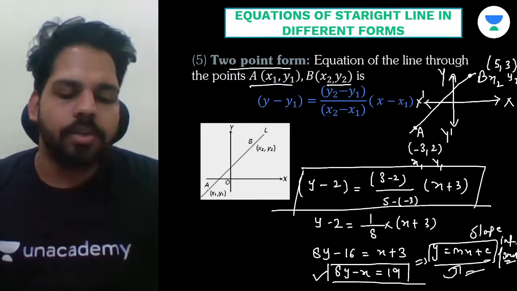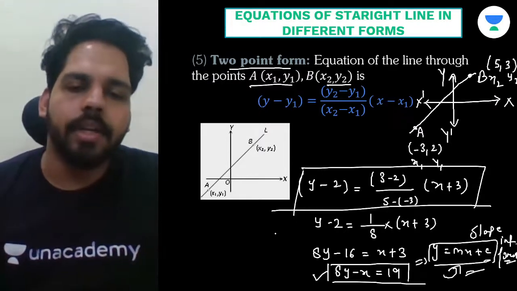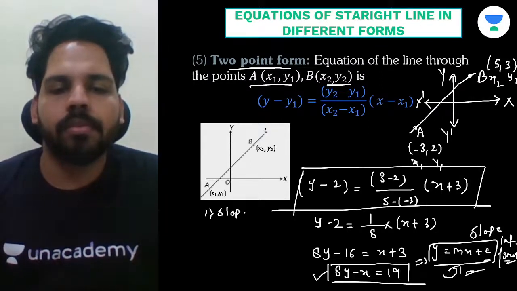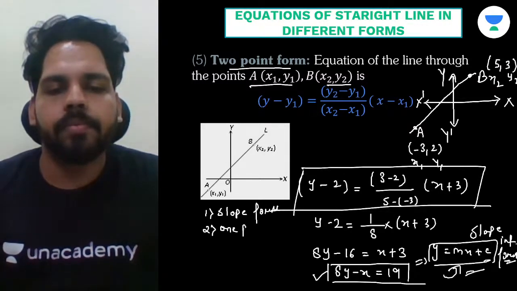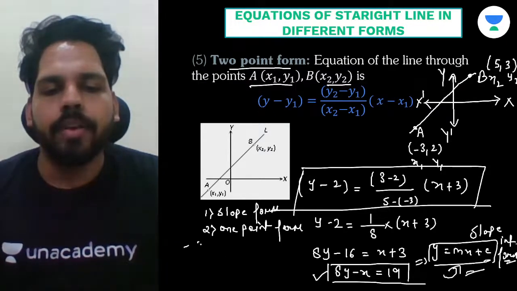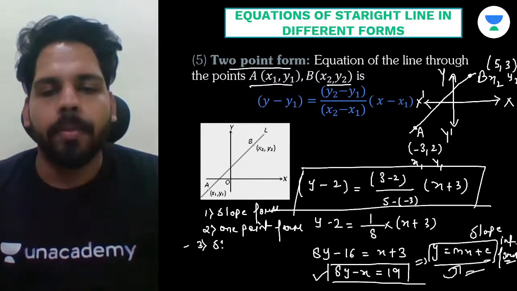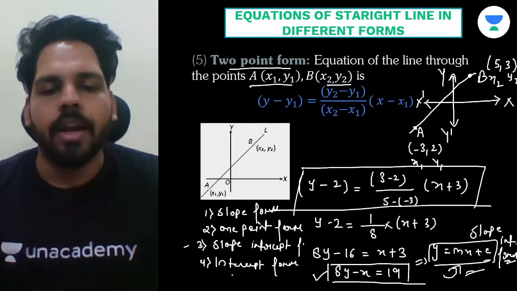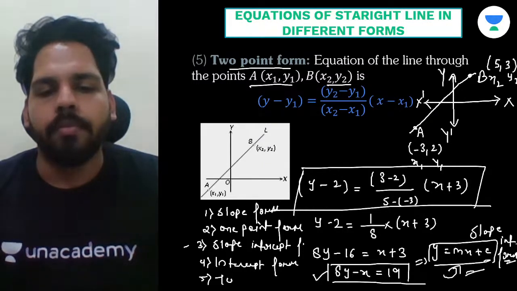So we have studied about 5 forms, right? First we have studied about slope form, right? Then we have studied about one point form. Then we have gone through slope intercept form, right? And then we have studied about only intercept form. And last we have studied about two point form.